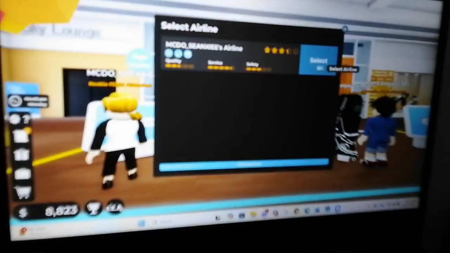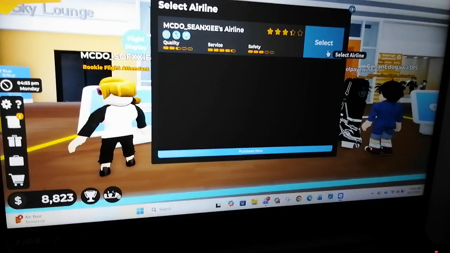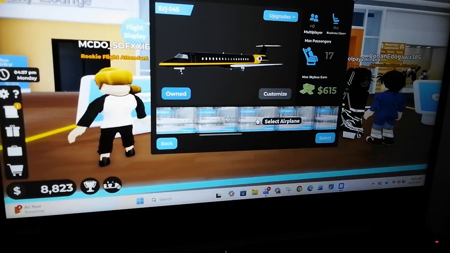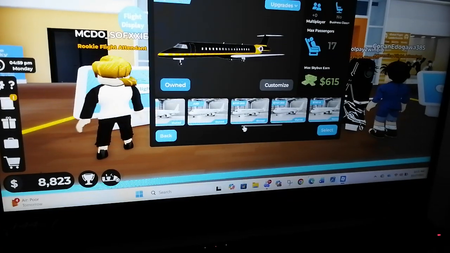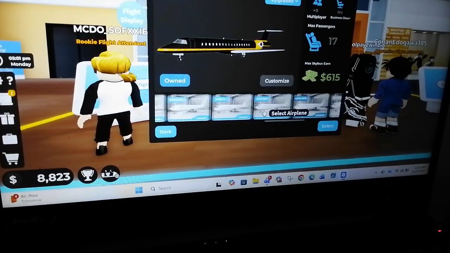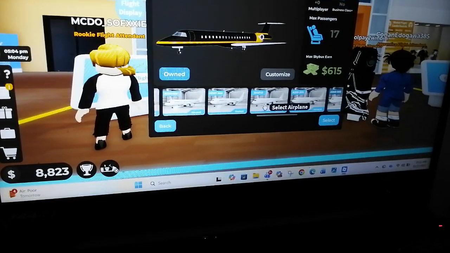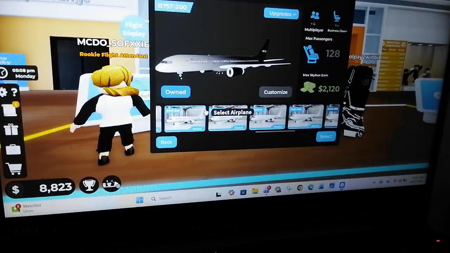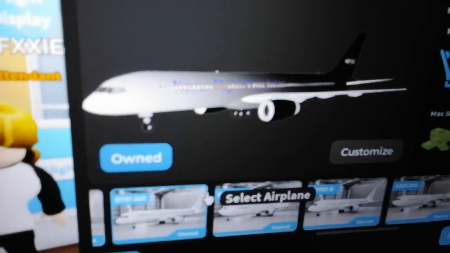And then click this, select with your name on it. And then you see this plane in front of you. But if you want to see more planes like this, you can just buy them first before you get your planes. We got this 757 over here, Novus Flight Simulator.